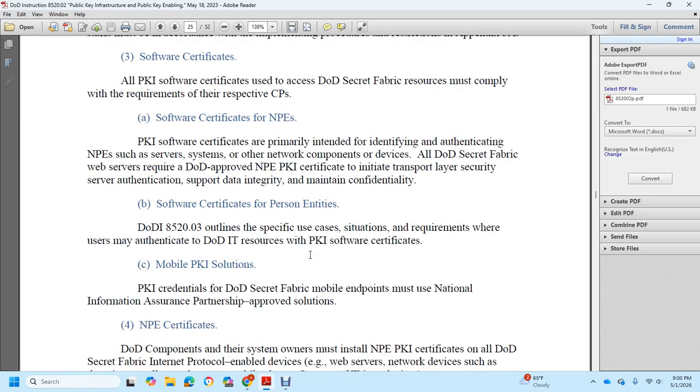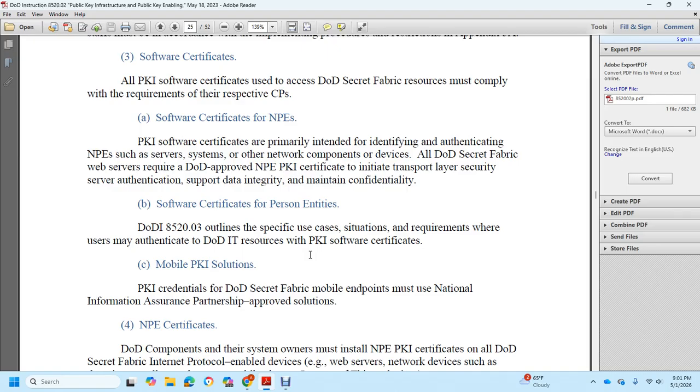Software certificates, NPE: the public key infrastructure software certificates are primarily and typically identified with the authentication of NPEs with servers, systems, and other network component devices of the DoD Secret Fabric, such as web servers approved by the DoD. The NPE public key infrastructure certificate initiates Transport Layer Security server authentication, supports data integrity, and maintains confidentiality. Department of Defense Instruction 8520.03 outlines specific situations and requirements for the use of authentication with the Department of Defense information technology requirements resource for the public key infrastructure software certificate.